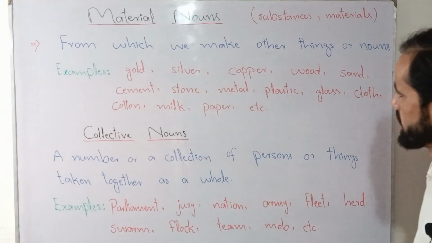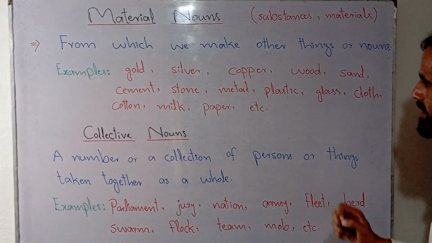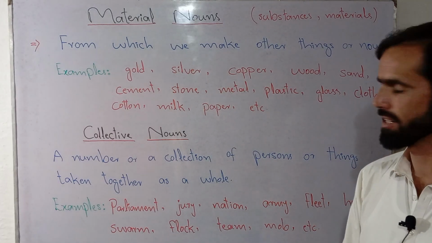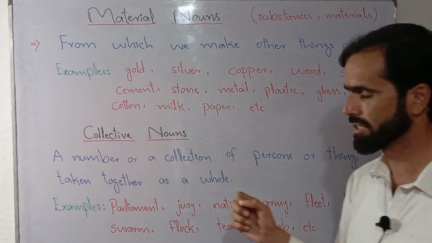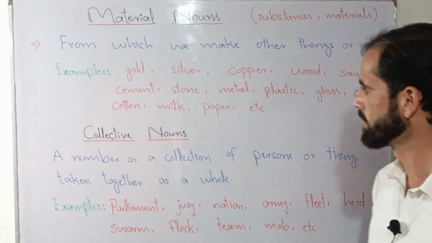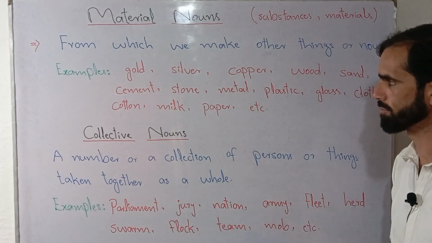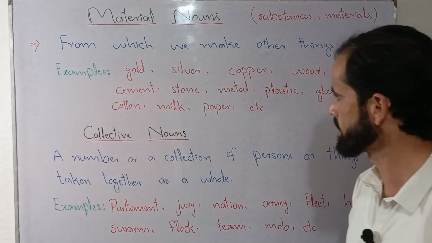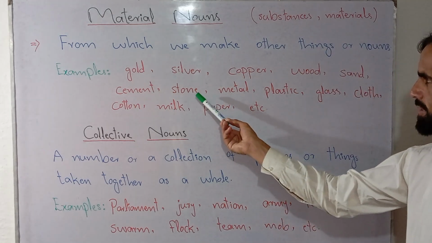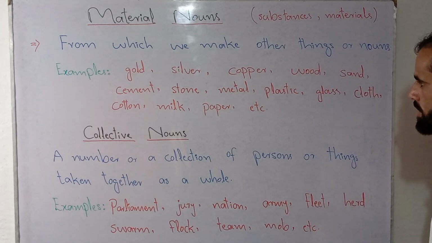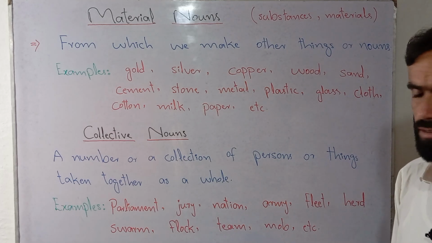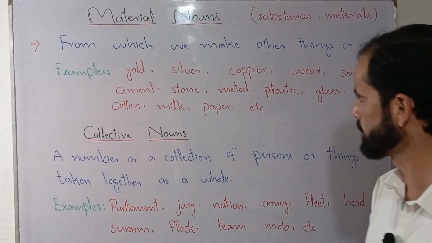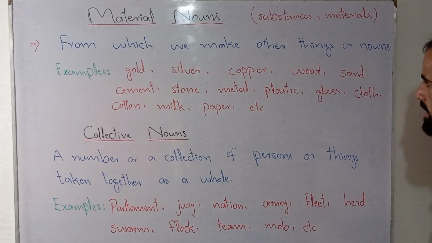Cement is also a material noun. We can use cement to make different things, like cement blocks, to make walls, even roofs of the houses, etc. Stone is a material noun which is used especially in building, or which can be used for other purposes as well.